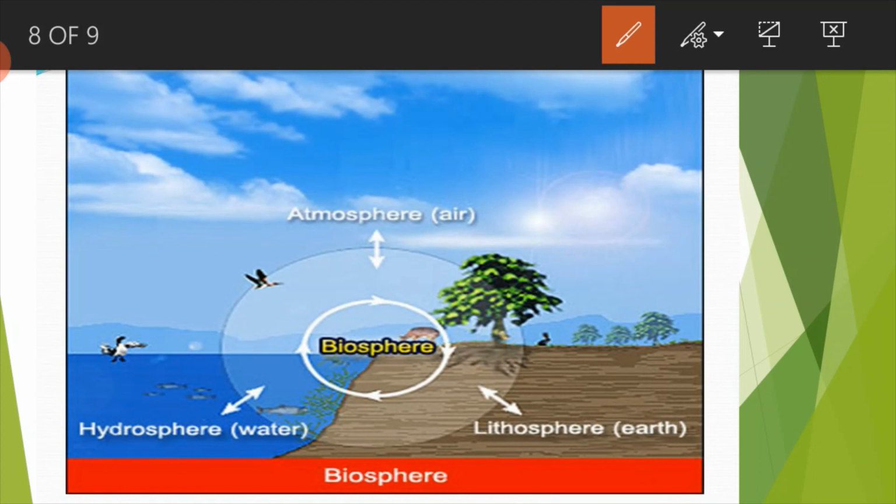So what we have learned now: number one, on the earth there exist living things as well as non-living things. Second, living things depend on non-living things for fulfilling their different kinds of needs. Next, we have seen that there are four spheres on the earth. First one, lithosphere, that is land. Second one, hydrosphere, water. Third one, atmosphere, the coverage of air. And the last one, biosphere, where living things can be found, or where all living things exist.